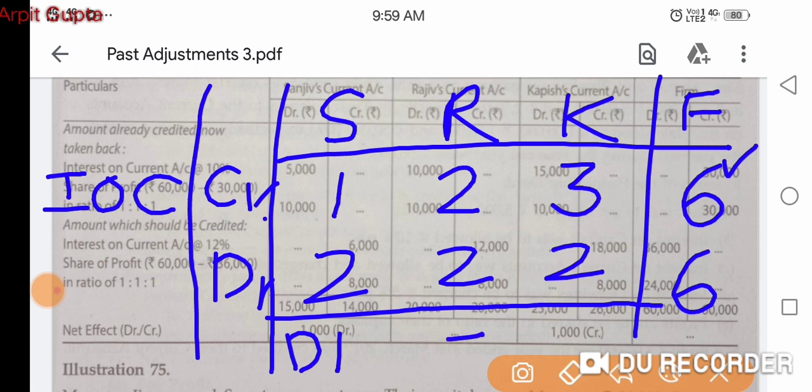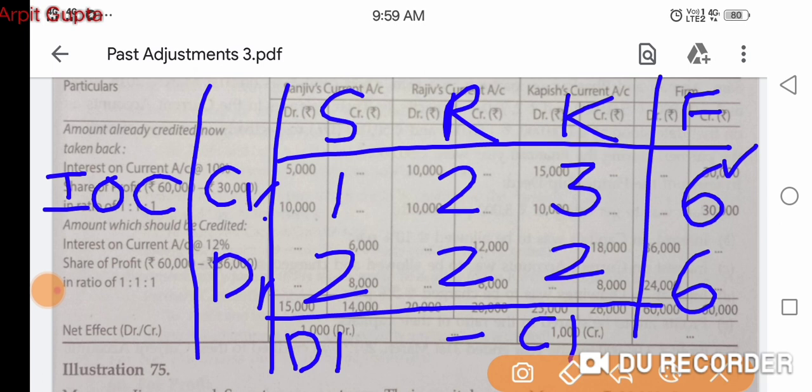This is nil, and Kapish, credit is more, debit is less, so answer will be 1000 but credit. So this is the entry. Sanjeev debit by 1000, Kapish credit by 1000.